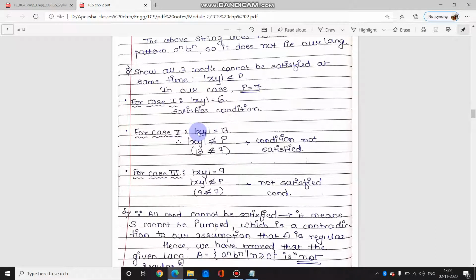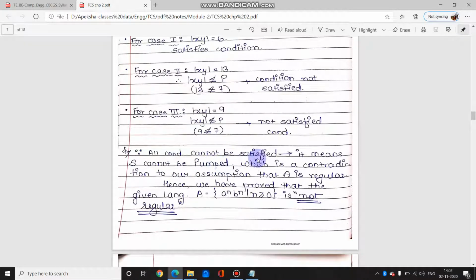Similarly for case 2, if you check, length of xy is 13 which is greater than 7 जो कि गलत है, so you have proved two conditions wrong. Similarly for case 3 you have proved that the condition is wrong. Since all conditions cannot be satisfied, it means s cannot be pumped. Pumped मतलब ये जो string है उसमें से कोई भी symbols हम repeat नहीं कर सकते, which is a contradiction to our assumption that the a is regular.